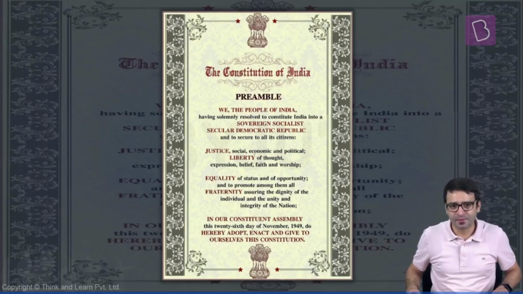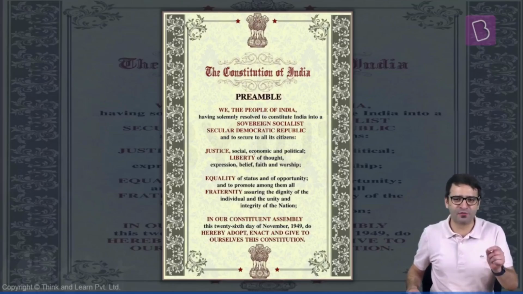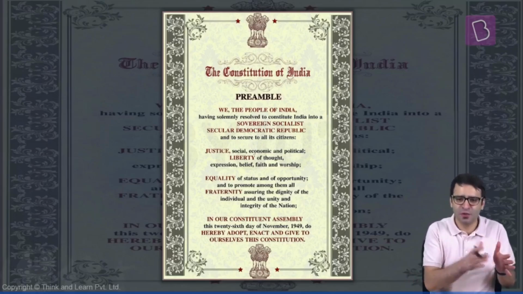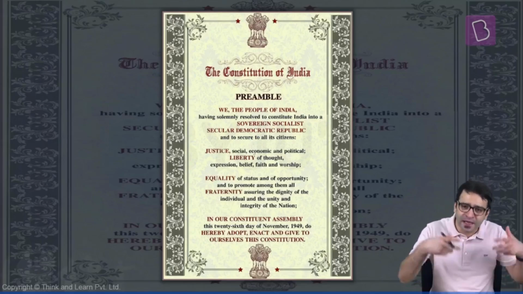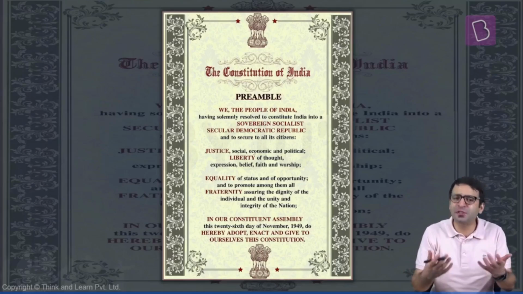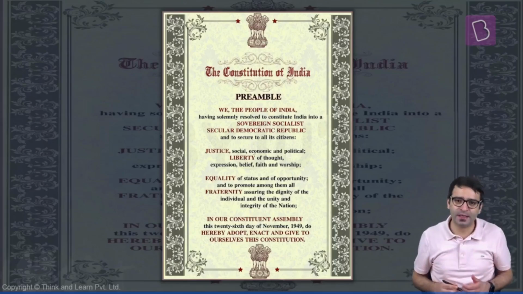We, the people of India, having solemnly resolved to constitute India into a sovereign, socialist, secular, democratic republic, and to secure to all its citizens justice, social, economic, political; equality of status and of opportunity; liberty, equality, fraternity, dignity of an individual.